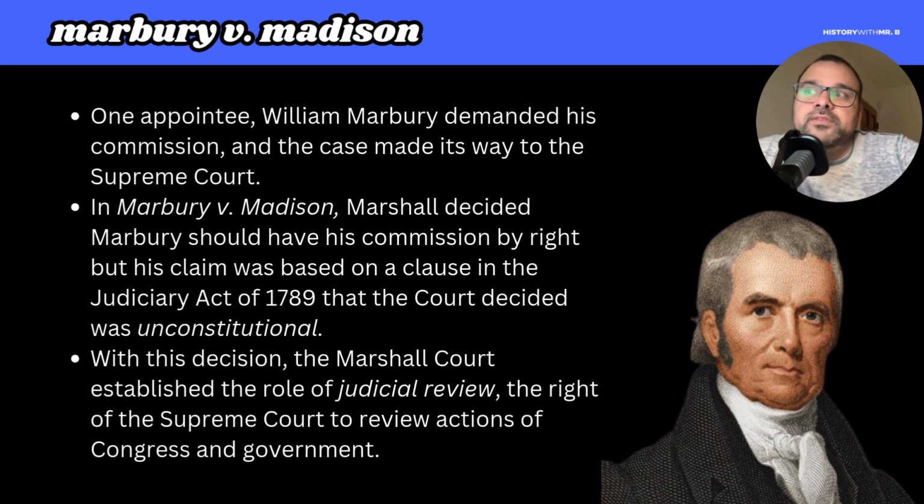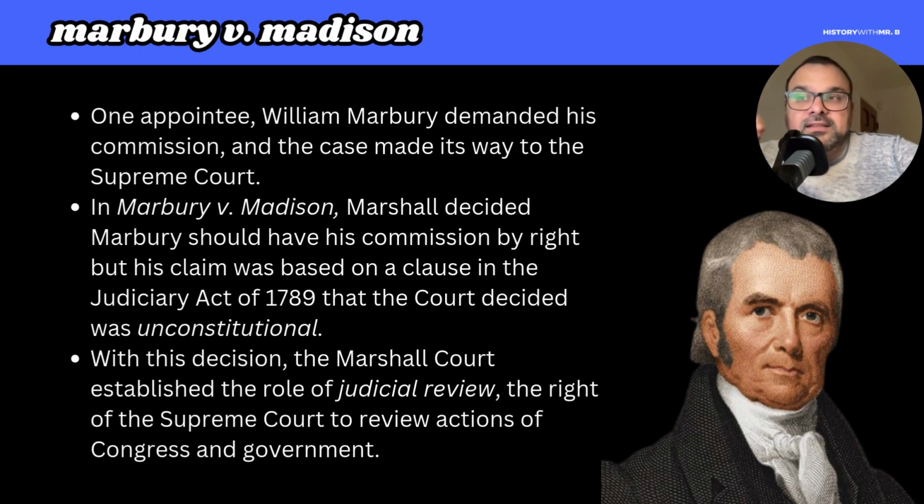Now, one of those men who had been appointed to the federal court, William Marbury, demanded his commission be delivered to Congress, right? He was appointed by John Adams. Just because of a simple paperwork issue, he should not have his commission delivered and considered before the Congress. So he sued the federal government. He took the government to court, and that case made it all the way to the Supreme Court.